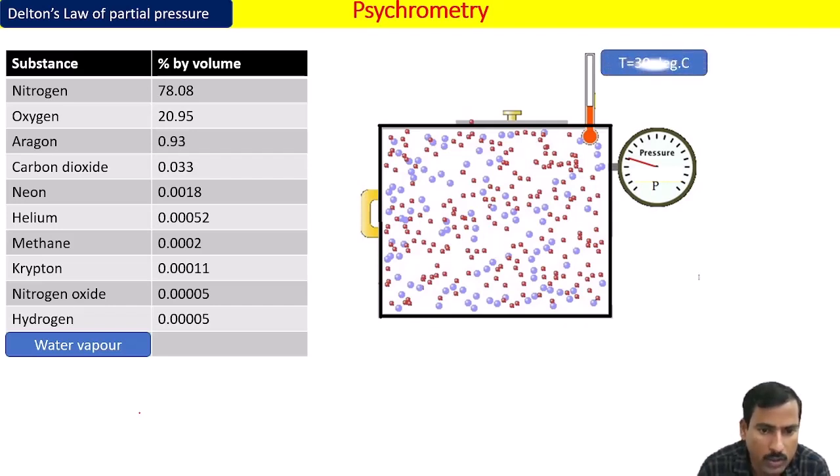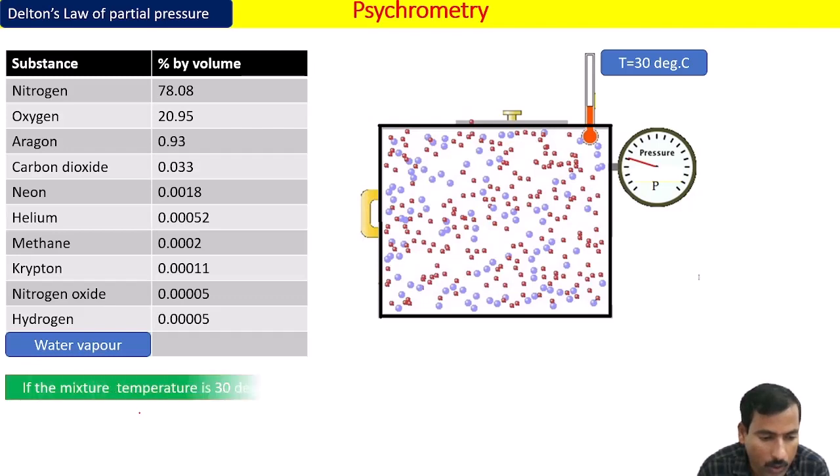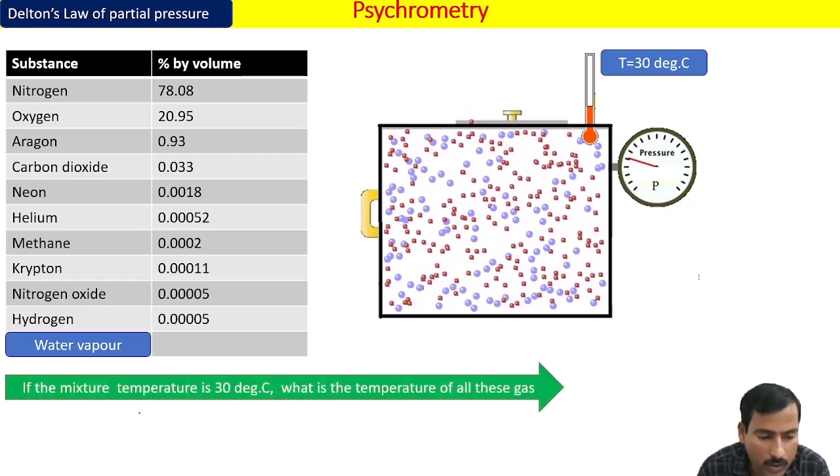Whose temperature is 30 degrees Celsius? Mixture temperature is 30 degrees Celsius. Then, if the mixture temperature is 30 degrees Celsius, what is the temperature of each gas? Do you think that the temperature of dry air is different and the temperature of the water vapor is different? As I told, in the atmosphere, all these gases are there. If I ask you what is today's atmosphere temperature, if you Google it, it is showing 25 degrees Celsius. It is the atmosphere temperature, 25 degrees Celsius.